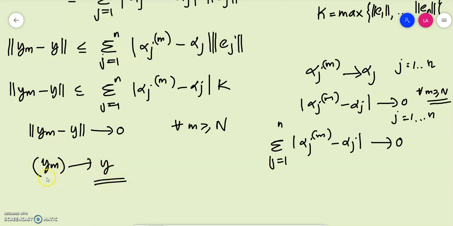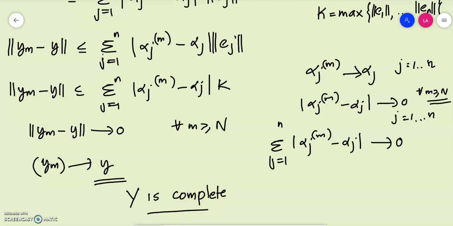Okay. So, we have assumed a Cauchy sequence. We have taken a Cauchy sequence which is arbitrary in capital Y, and we have found that that Cauchy sequence converges to some value y. That value y is an element of our space capital Y. So which implies that our space Y is complete.